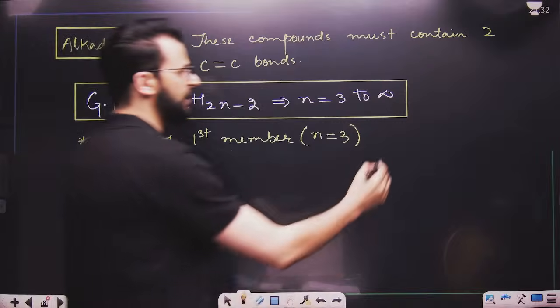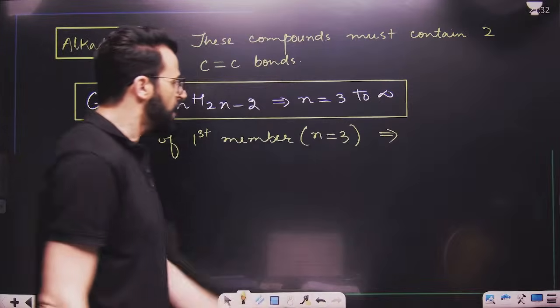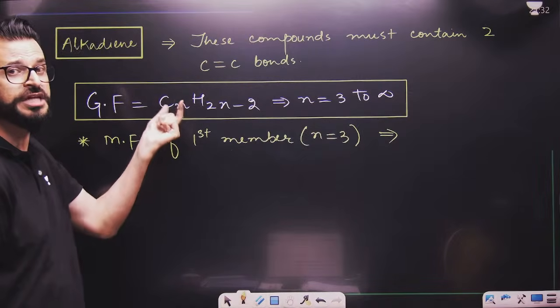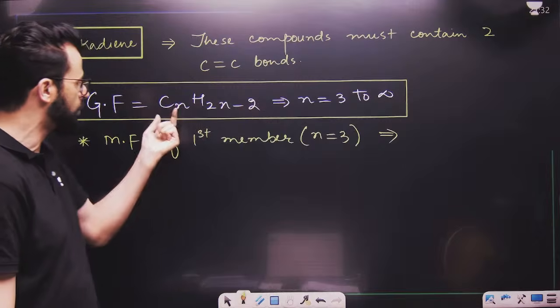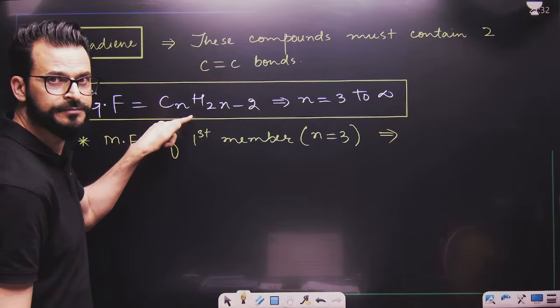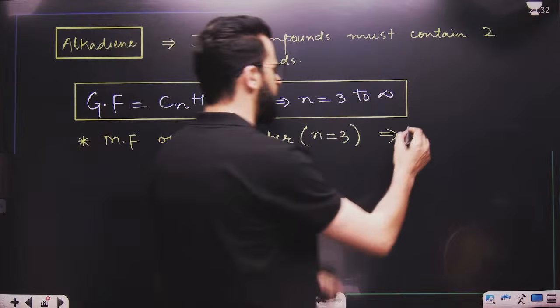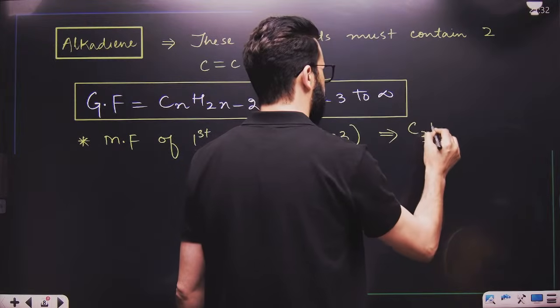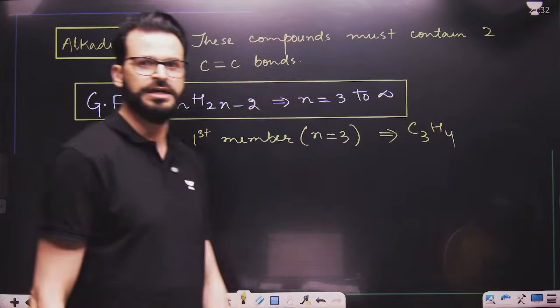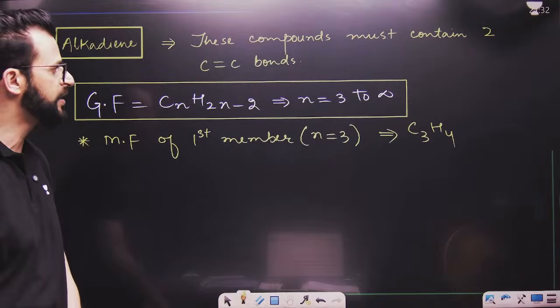Now tell me, my dear lovely students, if the value of n is 3, put this value in the general formula. Can I say it becomes C3? 2 into 3 is 6, 6 minus 2 is 4. So the formula is C3H4. Is this point clear to you?